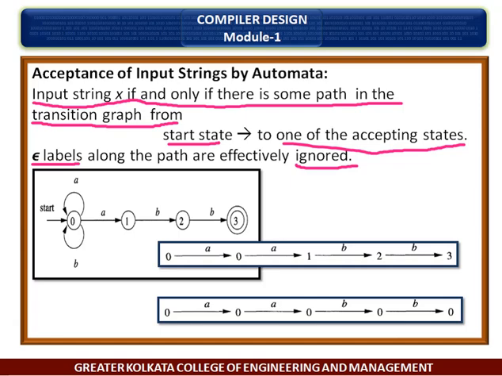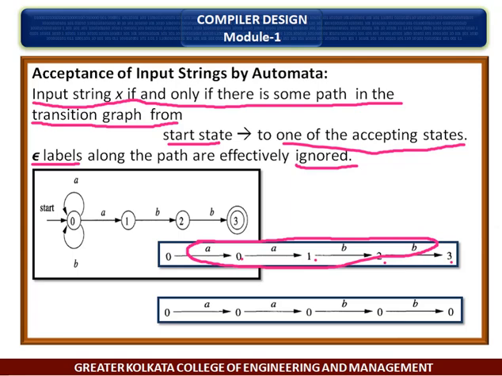So the string AABB is accepted by the NFA. That is the accepted string, and this is from state 0, 0, 1, 2, 3. That is from 0 to 3.